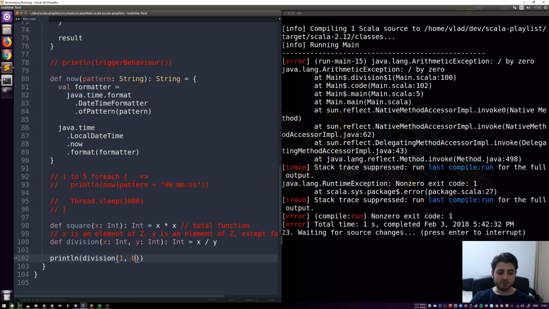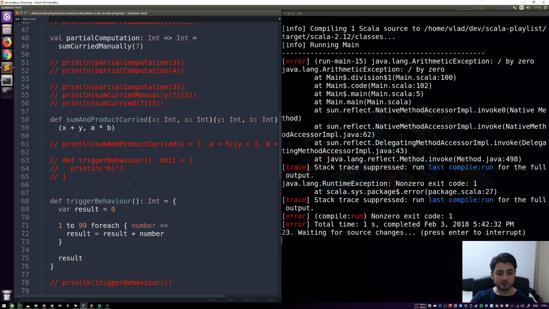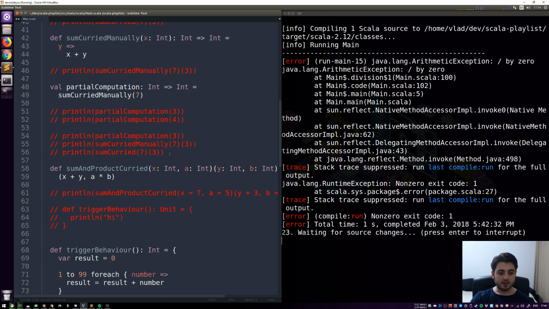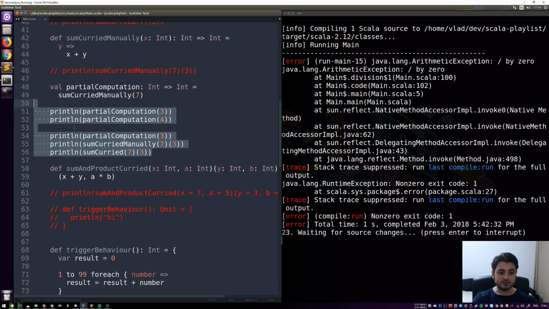We actually have an example of this. Well, we have many examples of this, but I would like to go back to this example over here. Let me comment this in again, just so that we have a bit more syntax highlighting. Look at this. It says partial computation is equal to this code over here. So everywhere in the code where we use partial computation, I can just take the value that it computes and put it in there, and it should be exactly the same code, and in fact it is.